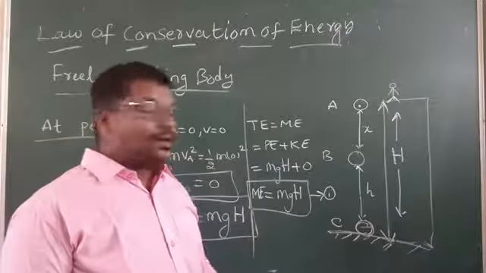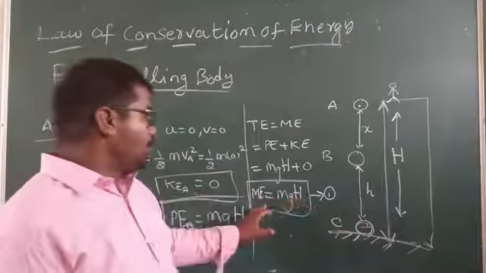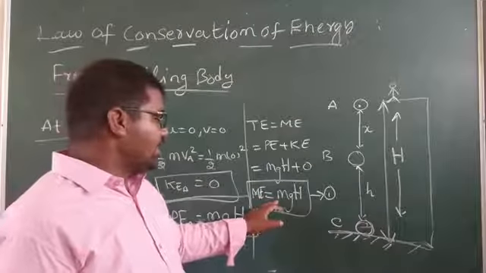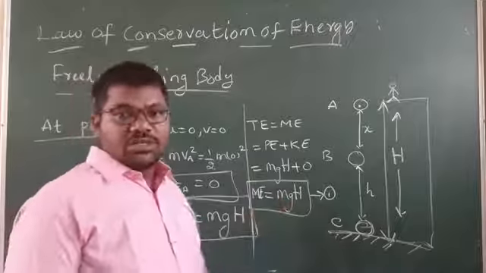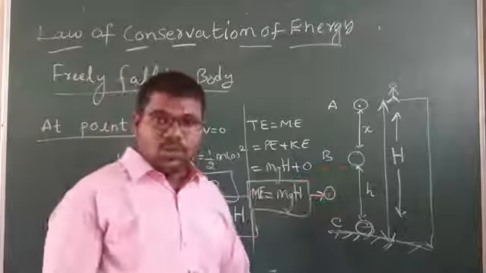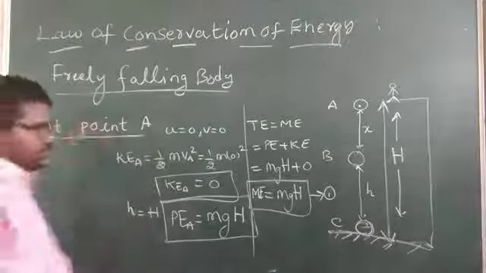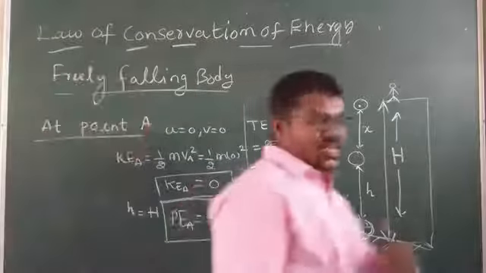That is the main thing here. Mechanical energy at point A is mgH. Now we have to calculate the total energy at point B. So, my children, please copy from the board.